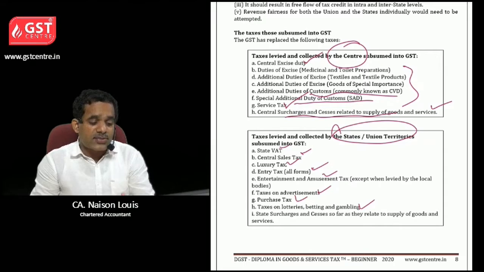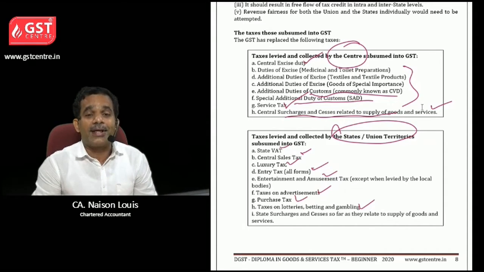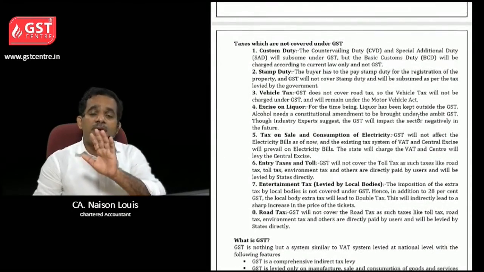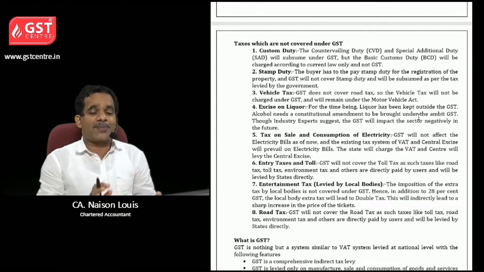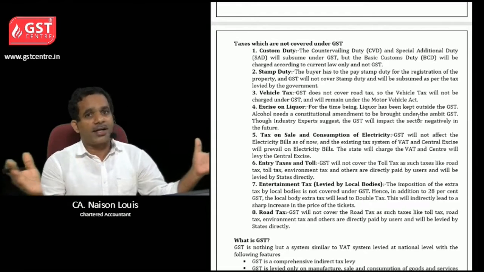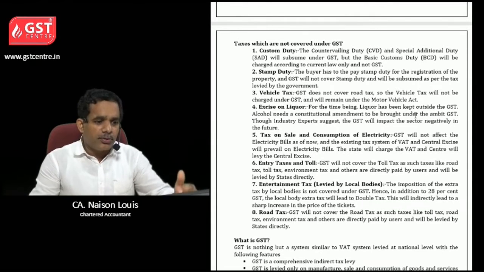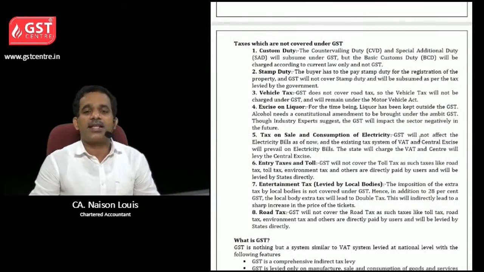So all these taxes were subsumed into GST. I think it is clear to you. Then let us see which are the taxes which were not covered in GST, which are not subsumed into GST. You can say all indirect taxes were subsumed into GST. No. Only the above taxes were subsumed and not these taxes.